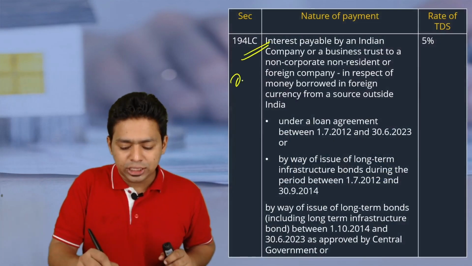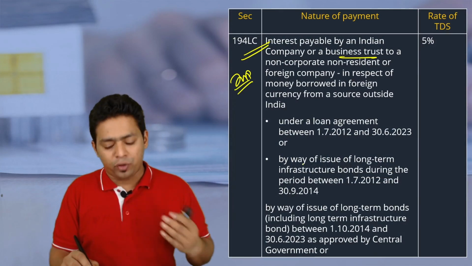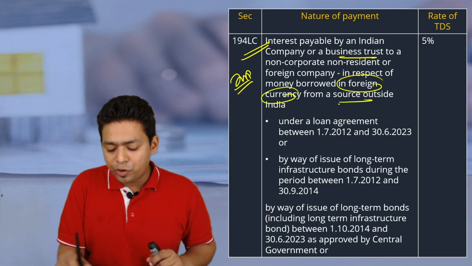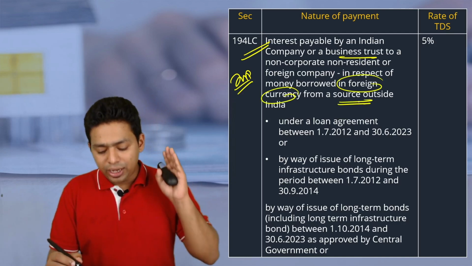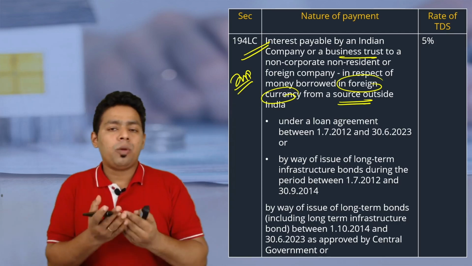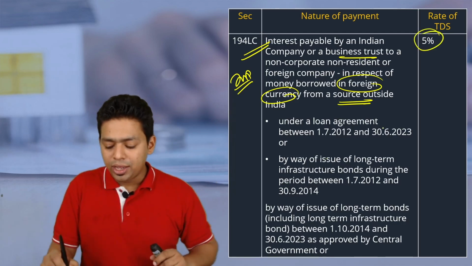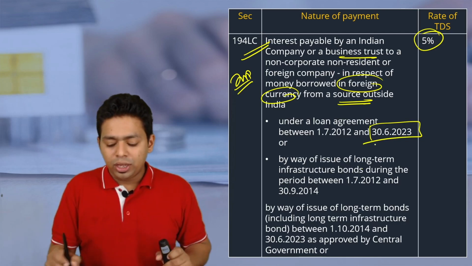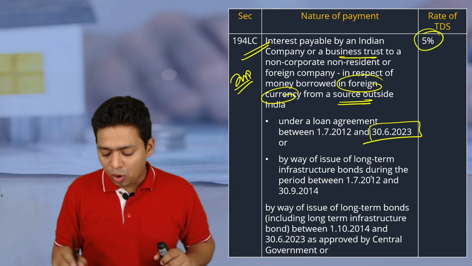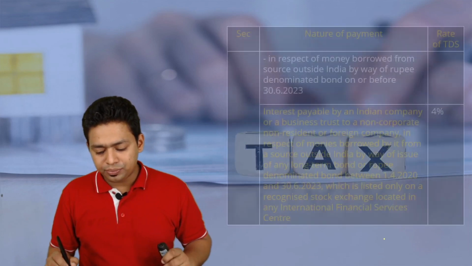Now 194LC, this is important. Interest payable by Indian company or business trust to a non-corporate foreign company, for the money borrowed in foreign currency or from sources outside India. Please understand, India is bringing loan, bonds, debentures in India. Obviously, if NR is taking the call and he is investing in India, we have to give the lowest possible rate. The period was extended, as I told you, for loan agreement up to 30th June 2023. For long-term bonds, also it is extended to 30th June 2023.